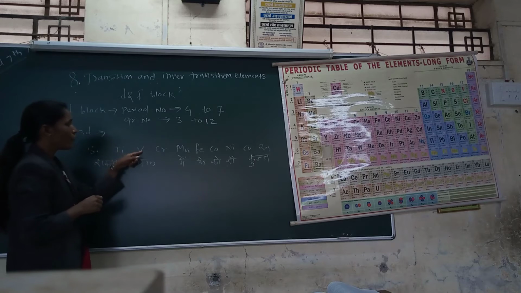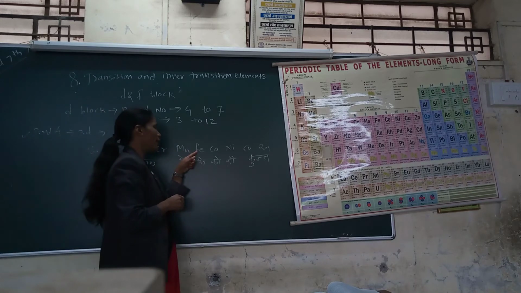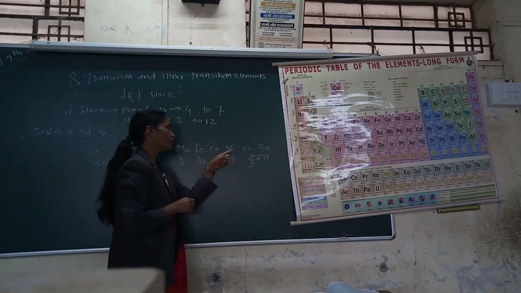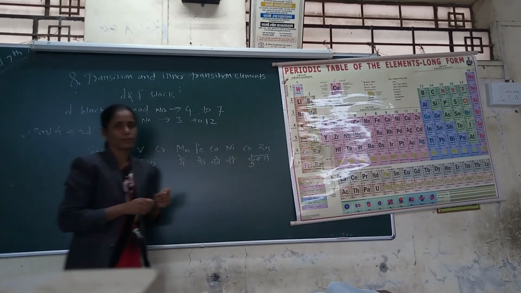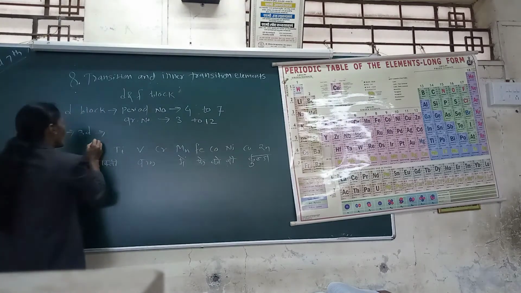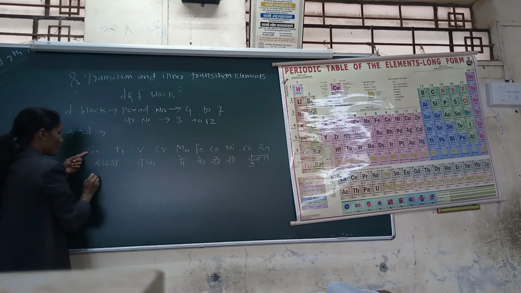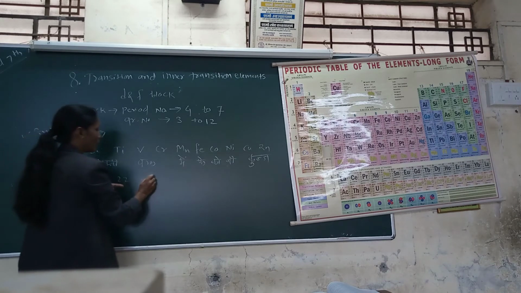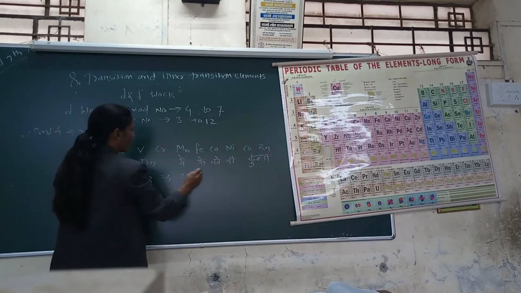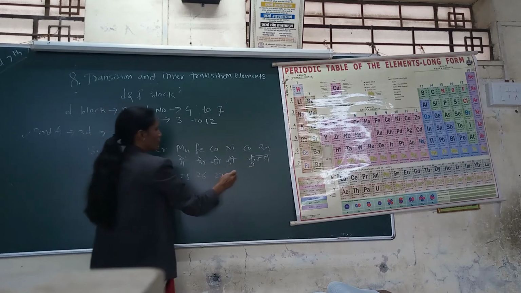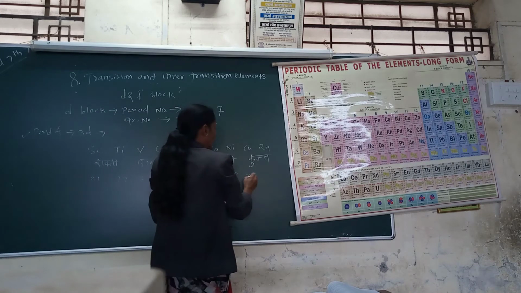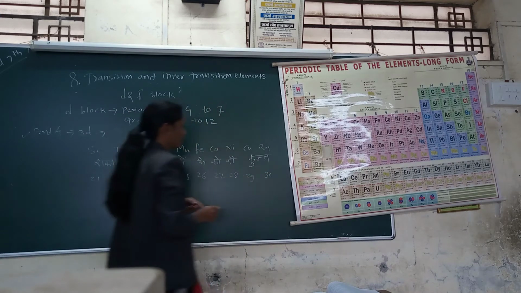Here are scandium, titanium, vanadium, chromium, manganese, iron, cobalt, nickel, copper and zinc. Their atomic numbers are 21, 22, 23, 24, 25, 26, 27, 28, 29 and 30.